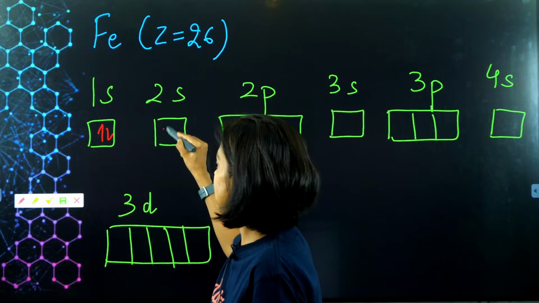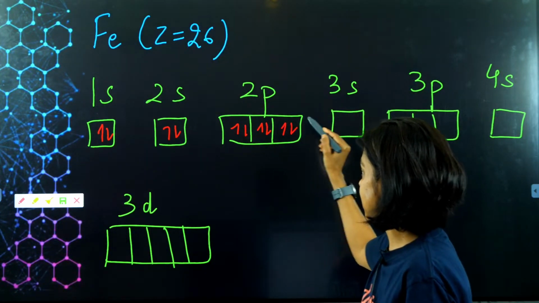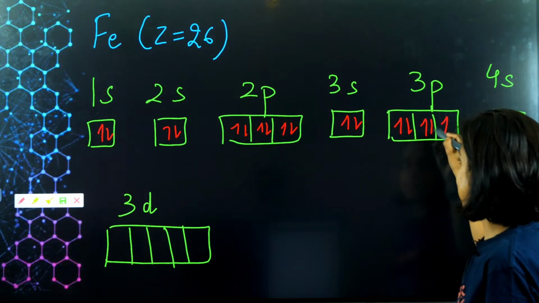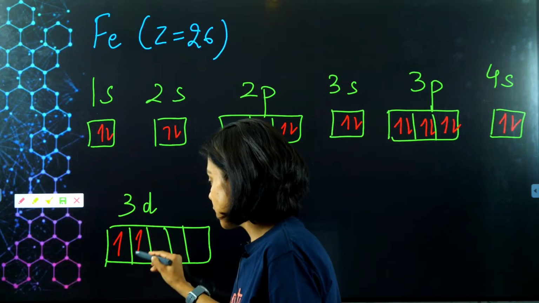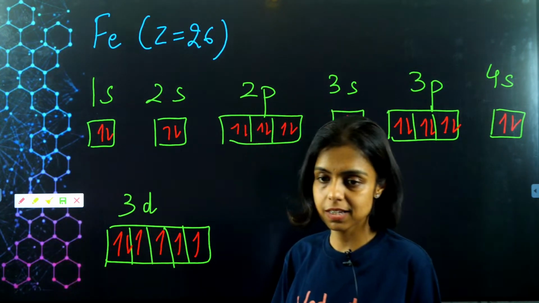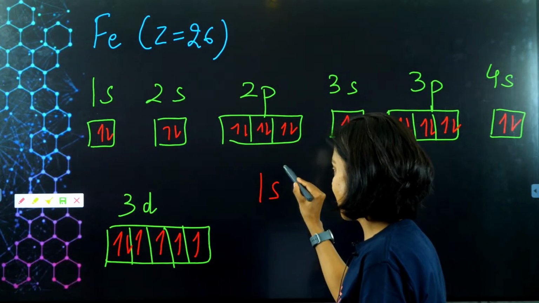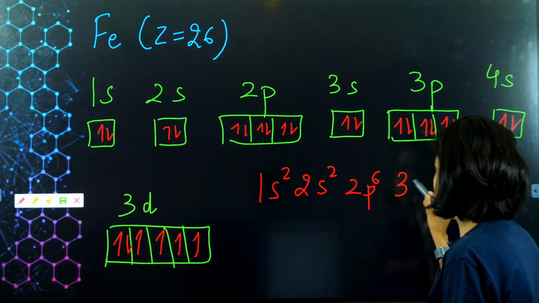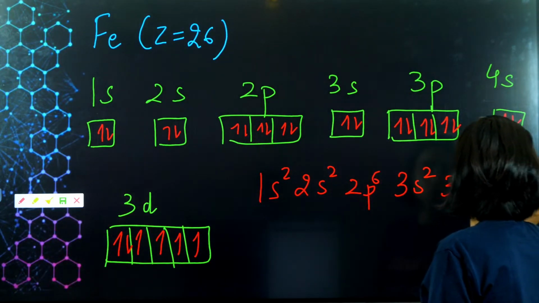1, 2, 3, 4, 5, 6, 7, 8, 9, 10, 11, 12, 13, 14, 15, 16, 17, 18, 19, 20, 21, 22, 23, 24, 25, and then 26. So 4 unpaired electrons, and the configuration of iron is 1s2, 2s2, 2p6, 3s2, 3p6, 4s2,